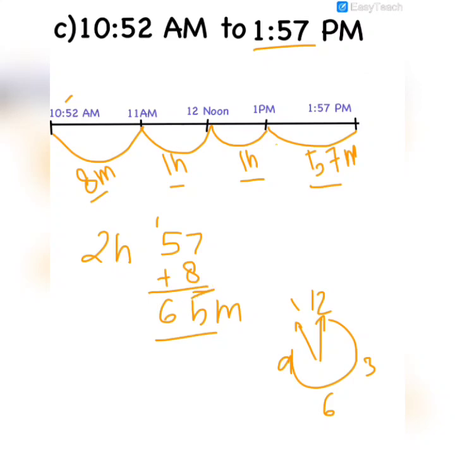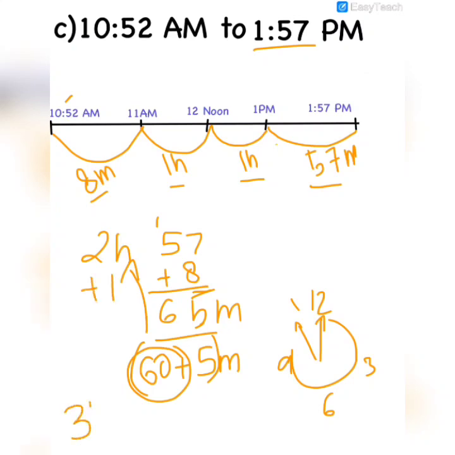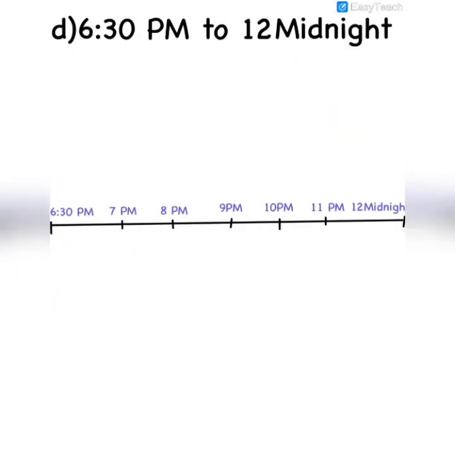So this 65 minutes is 60 plus 5 minutes, and these 60 minutes will convert into 1 hour and go here. All right, so 1 hour will get added, that is we will have 3 hours and the remaining 5 minutes. So the answer is 3 hours and 5 minutes.